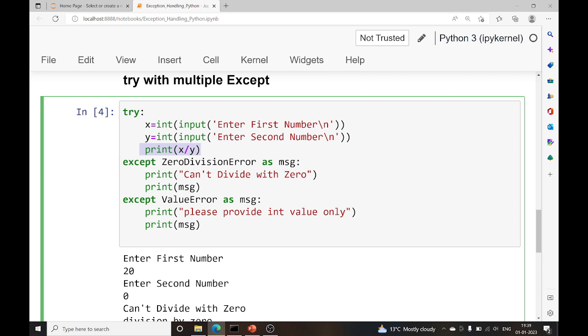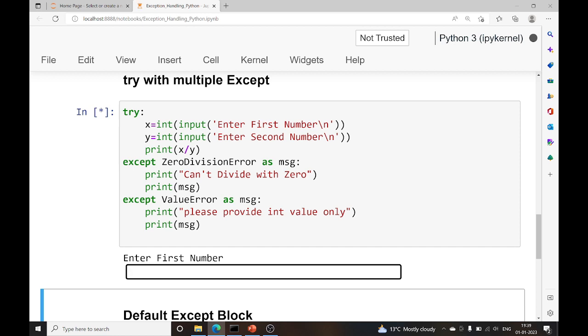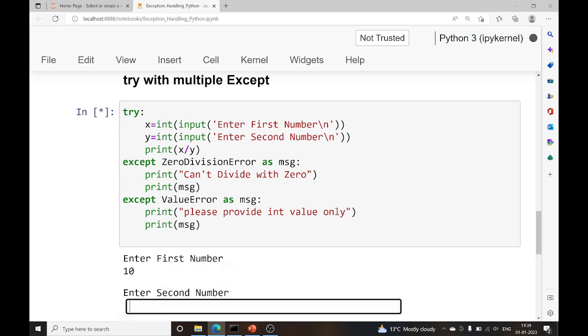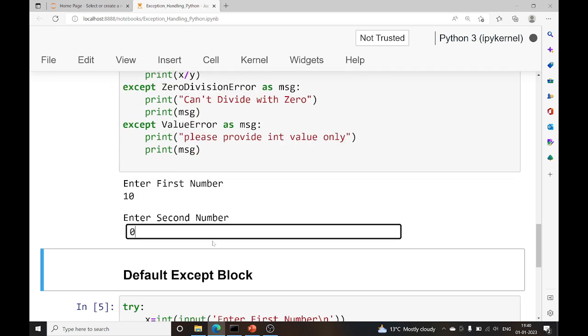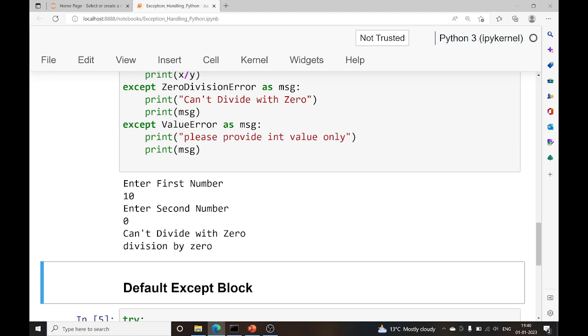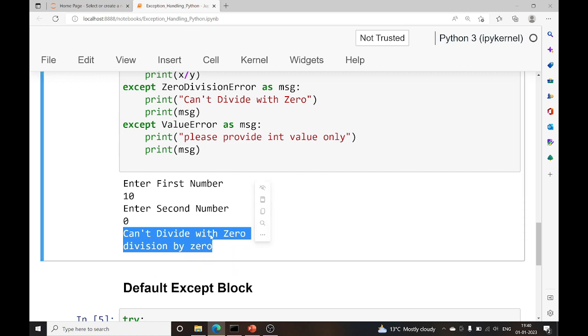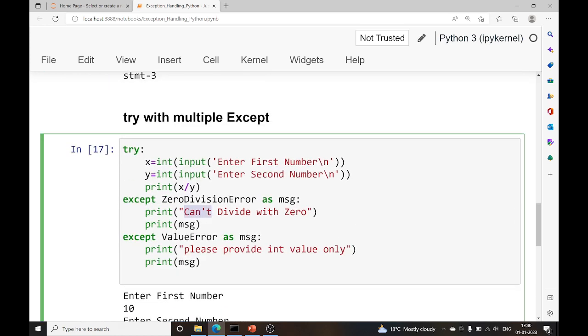So you can think of it like, at runtime there might be a zero division error or there might be a value error. Let me run this code, then you will get a basic idea of how things are going. In this scenario I'm entering the first number as 10 and the second number as 0, so this will obviously lead to a zero division error. It says can't divide by 0, division by 0 error.